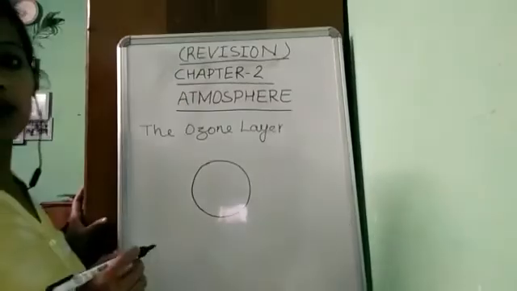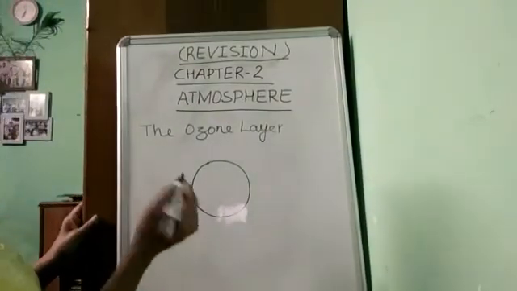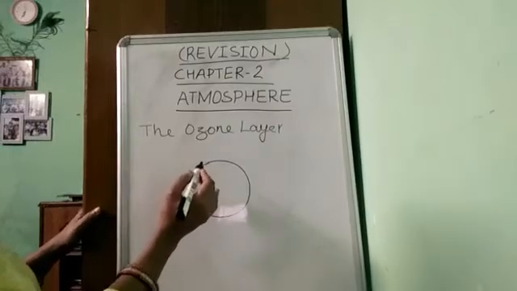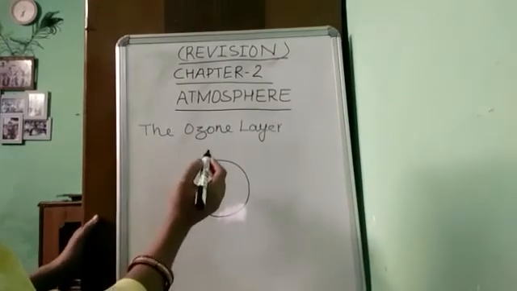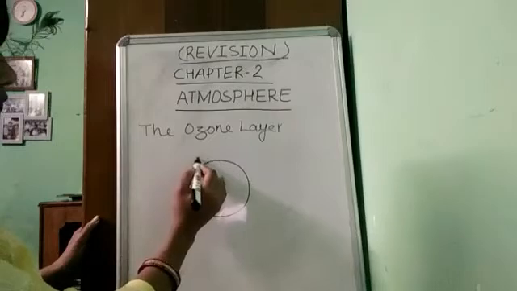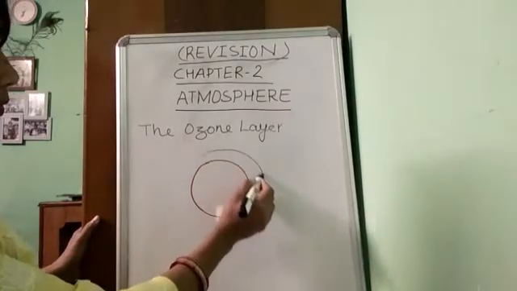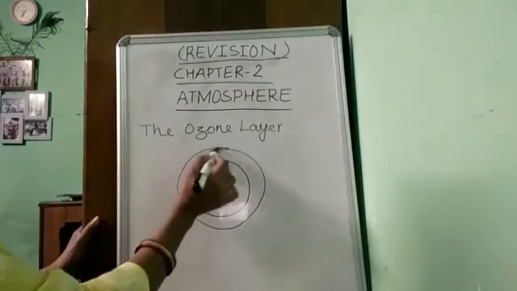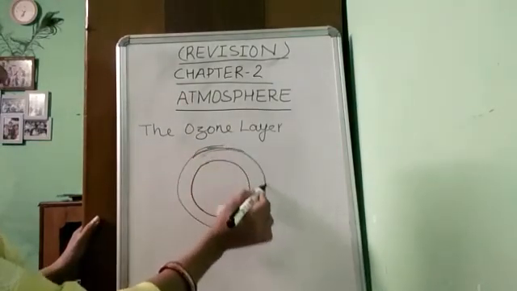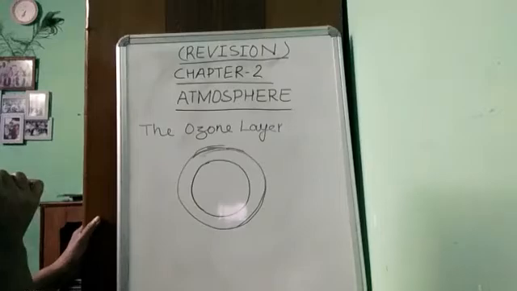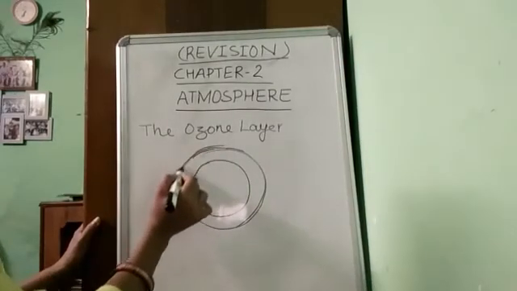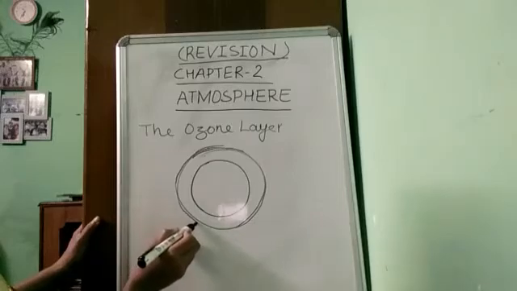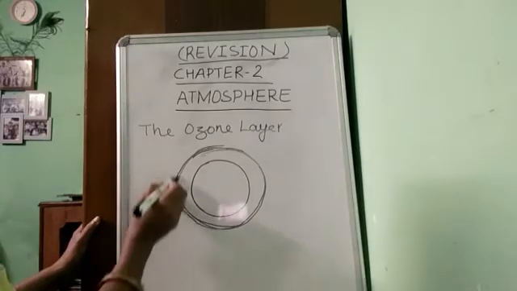Now the ozone layer. The ozone layer forms a thick layer in the stratosphere, the second layer, encircling the earth, that has a large amount of ozone in it.